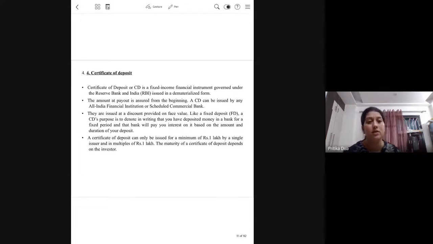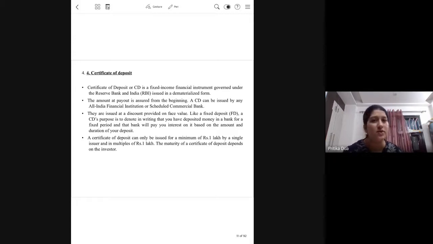Another instrument which is issued in the money market is a certificate of deposit. Now, a certificate of deposit is again a borrowing made by a bank or a financial institution. It is very similar to a fixed deposit.